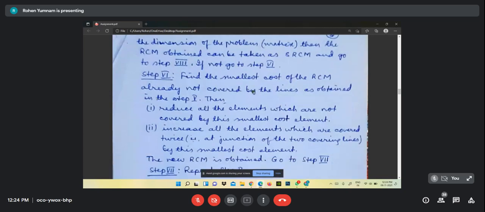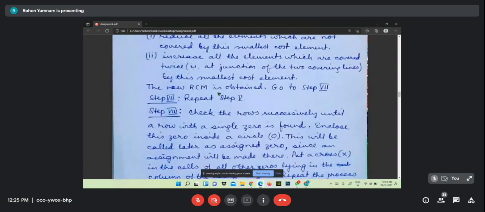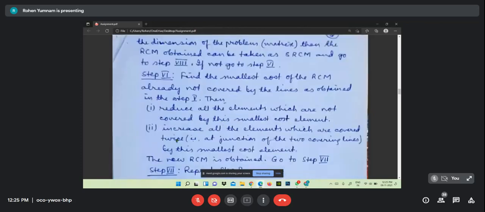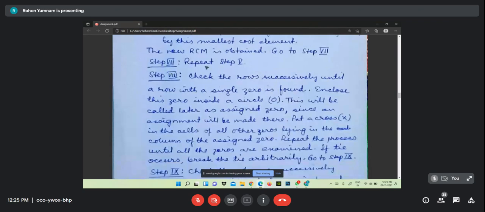Step 6. Find the smallest cost of the RCM not covered by the lines as obtained in step 5. Then, one, reduce all the elements which are not covered by the smallest cost element. And next, increase all the elements which are covered twice, that is at the junction of the two covering lines, by the smallest cost element. The new RCM is obtained. Go to step 8. These 2 points you may not be able to understand here, and I'll show with the problem, that will be better. And step 7, repeat step 5.